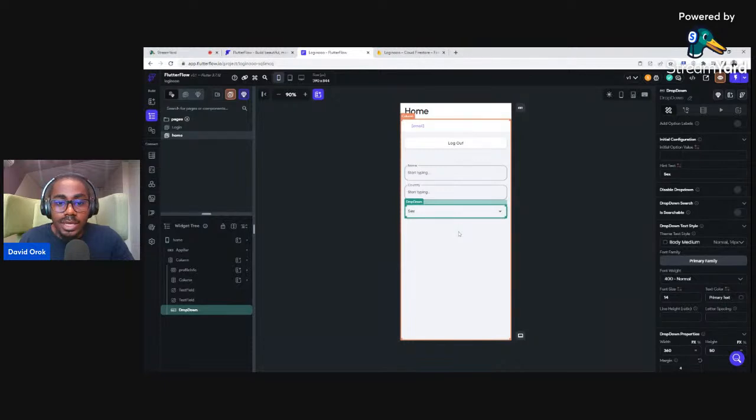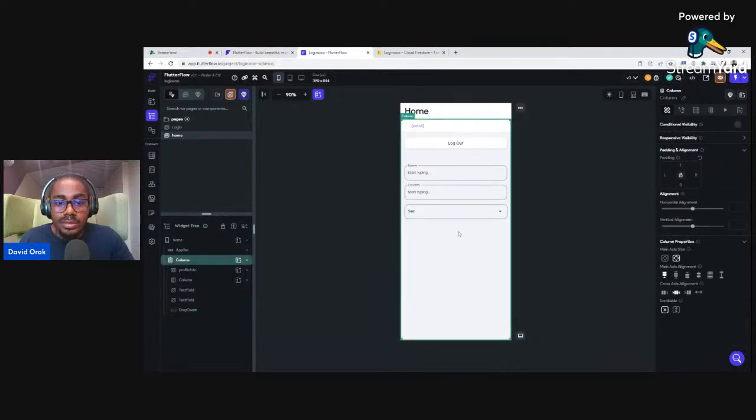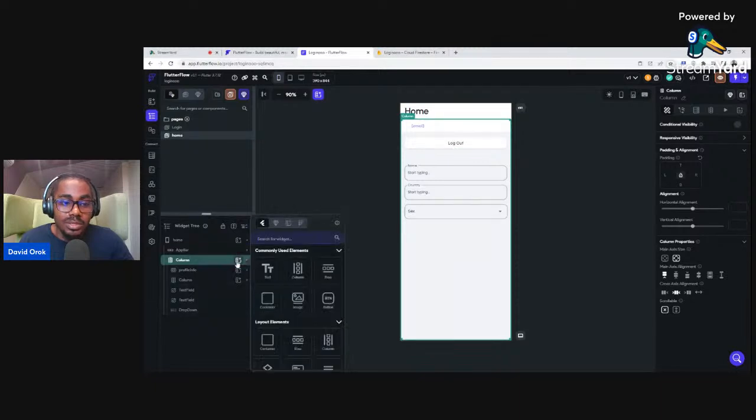Okay, good. Now we have done that. Let's go ahead and submit these details inside the database. That's where we do the creating functionality, the first part of the CRUD. But for that to happen, we need an action button. So I'll click on add a child to widgets. I'm adding all of these widgets inside the column. That's why I keep clicking here.